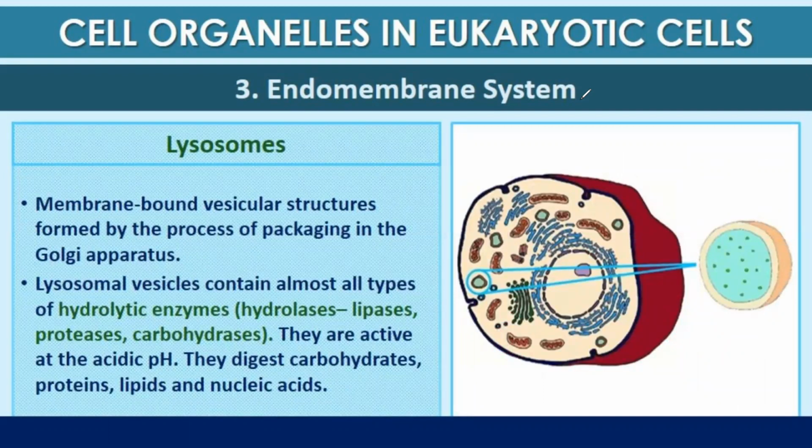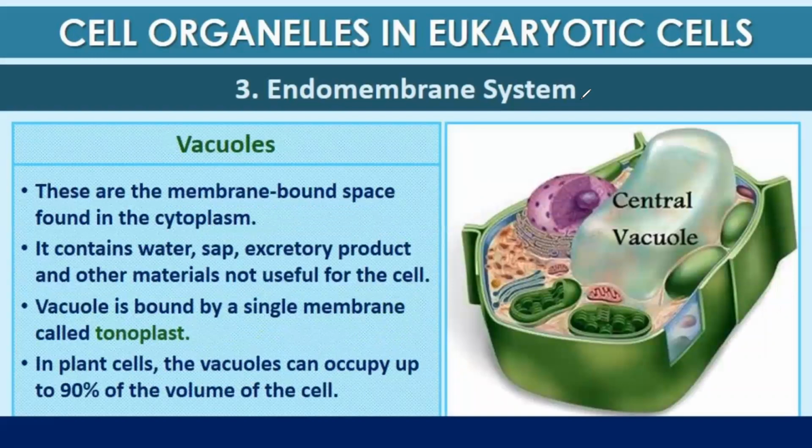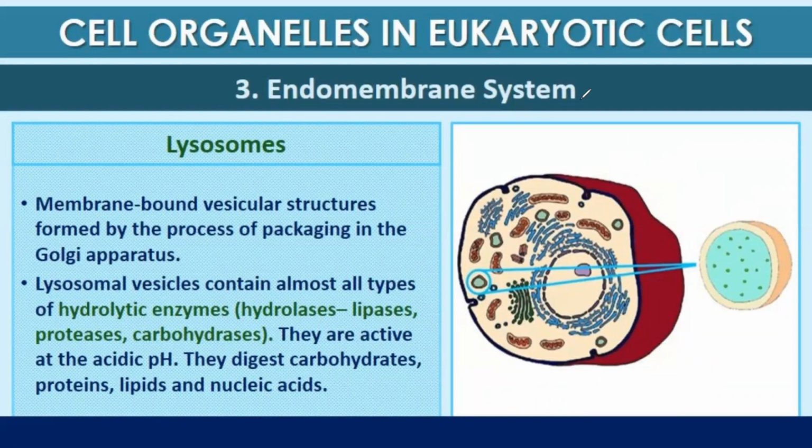The third type of endomembrane system is lysosomes. These are membrane-bound vesicular structures formed by the process of packaging in the Golgi apparatus. Lysosomal vesicles contain almost all types of hydrolytic enzymes like lipases, proteases, carbohydrases, etc. They are active at acidic pH, and they digest carbohydrates, proteins, lipids, and nucleic acids. Lysosomes are also known as suicidal bags. When the cell gets damaged or infected by a pathogen, the lysosome bursts and kills its own cell.